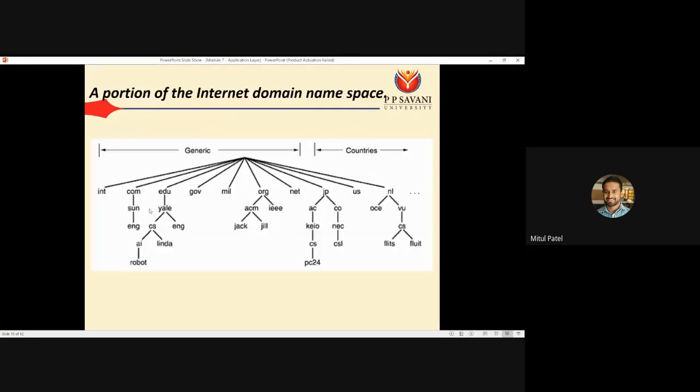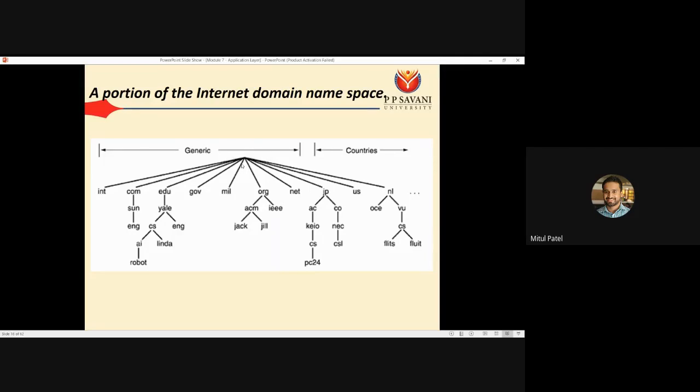So what is in the generic domain? We can have int, com, edu, gov, mil, org, net. All of these come as generic domains. Then jp, us, nl, and for India we have in. That is known as the country domain. Whenever you are making any DNS request, first of all it goes to the root domain. There is one root server.